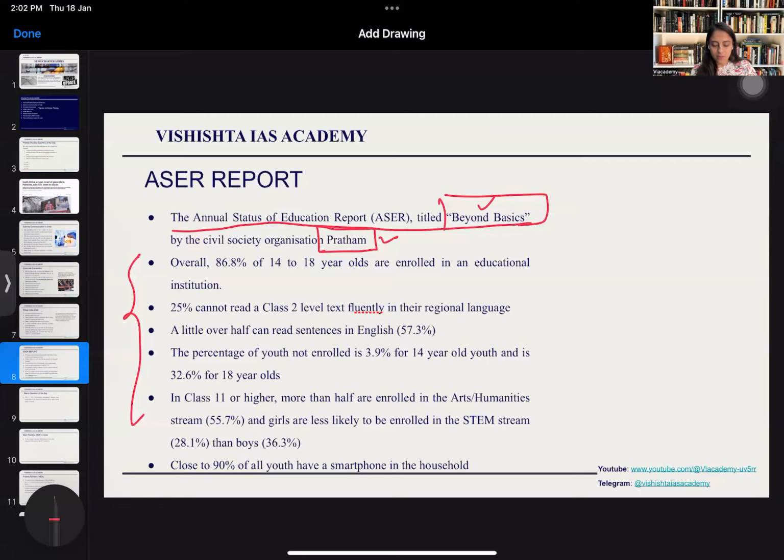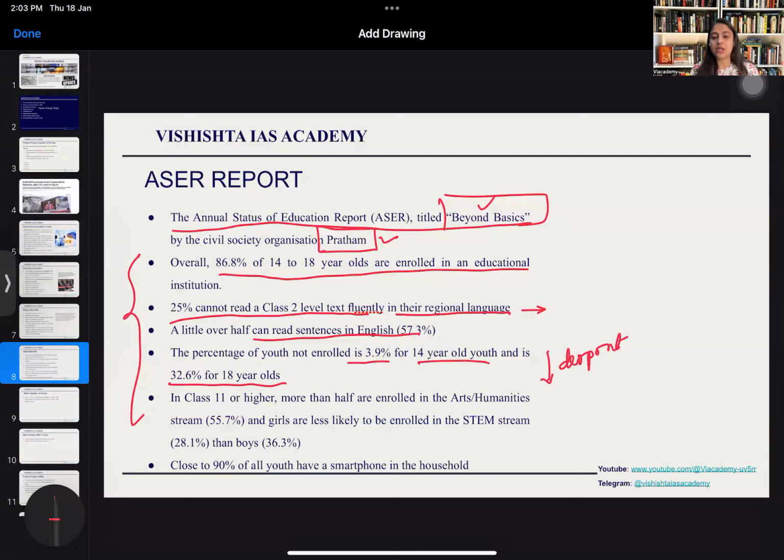So let's look at some of the data. Overall, according to the report, 86% of the 14 to 18-year-olds are enrolled in educational institutions. 25% of the students cannot read a class 2 level text fluently in their regional language. This is the problem with the regional language, and this also makes a case for promotion of regional languages, which our Prime Minister has also been promoting in recent times. A little over half can read sentences in English. The percentage of youth not enrolled is 3.9% for 14-year-olds and 32% for 16-year-olds, which shows the dropout rate is very high at the secondary education level.